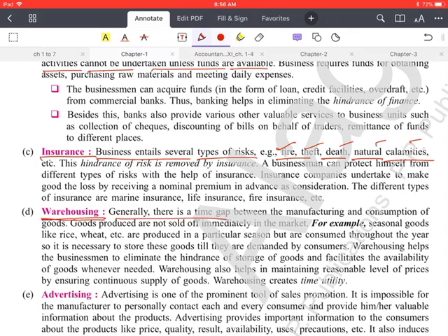Next is warehouse. Generally there is a time gap between the manufacturing and the consumption of goods. Means you have produced the goods today and it is not that they will be consumed on the same day. So these goods will be kept in the warehouse. So the warehouse performs a very important role by providing preservation to the goods.